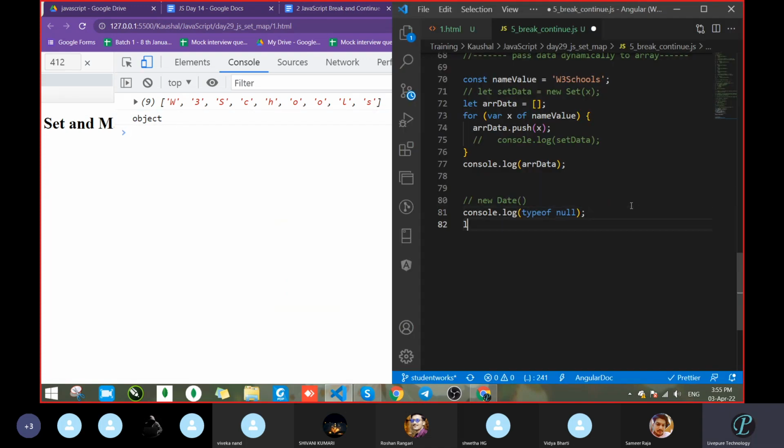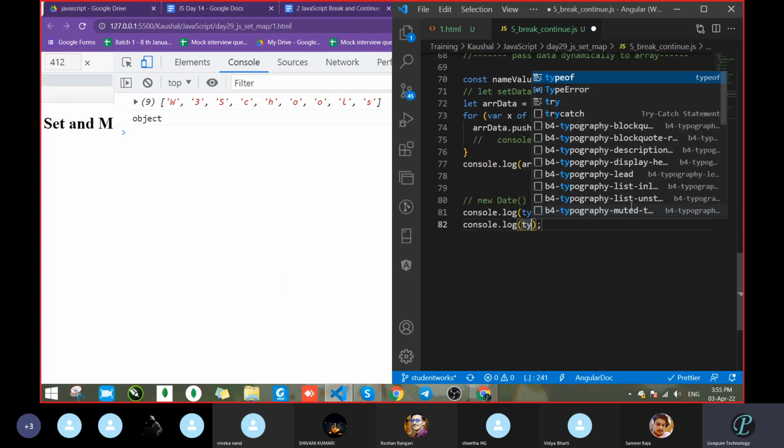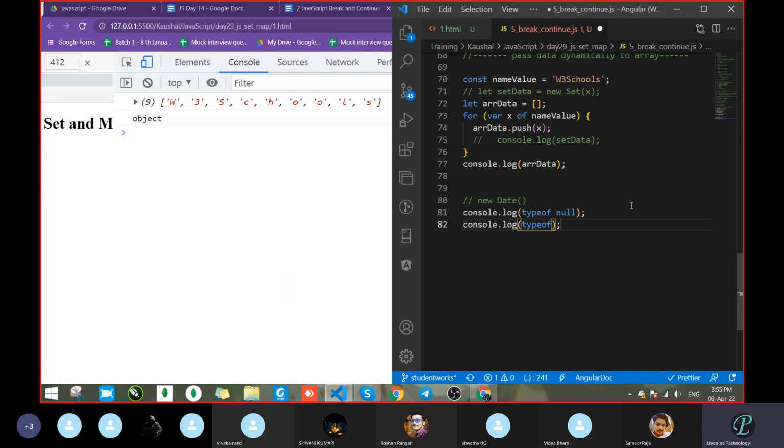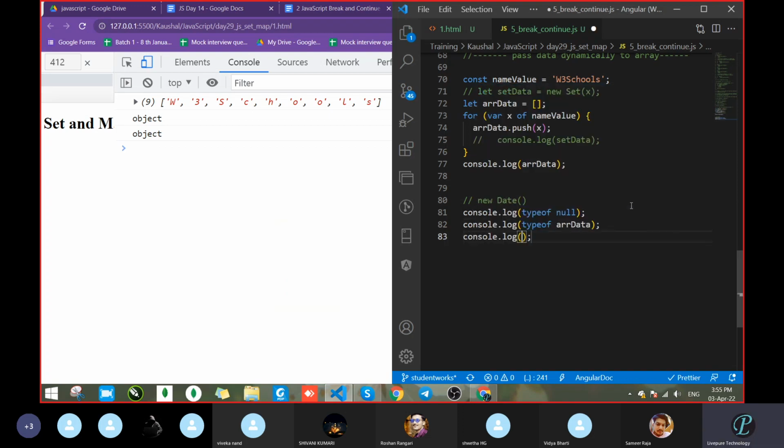Let's check another one. Console.log typeof the array. Above is the array data. Let's see. We got another object. Next one, we can pass an object this way: name colon Mohan.